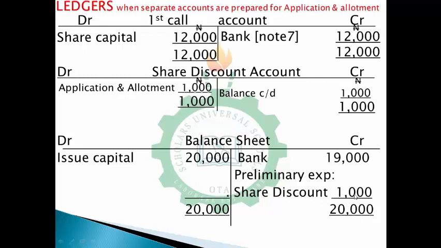Let's talk about calls and arrears before we call it a day. I will explain calls and arrears, then I will explain forfeiture of shares or reissue of shares. But if you need further explanation, you could reach out to me on the comment section. I would see the need to do more explanation on the forfeiture of shares.